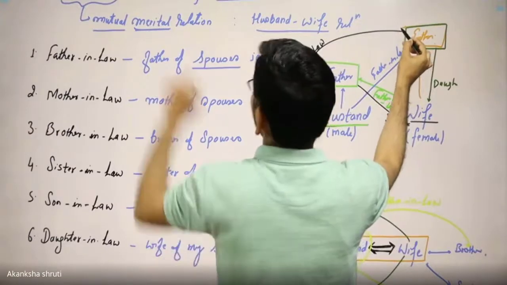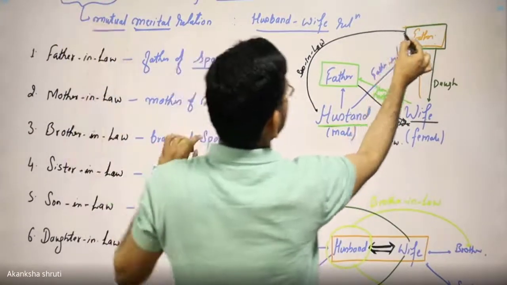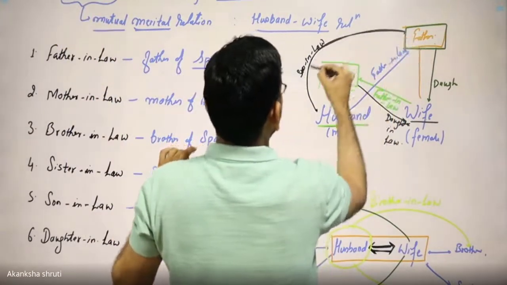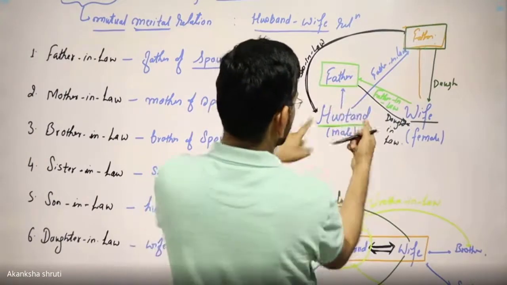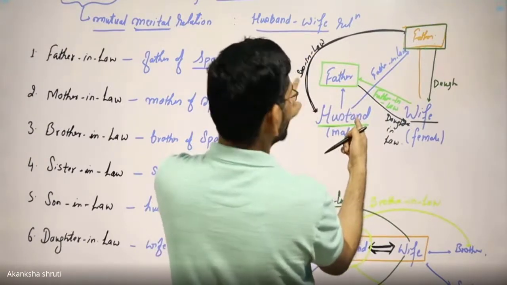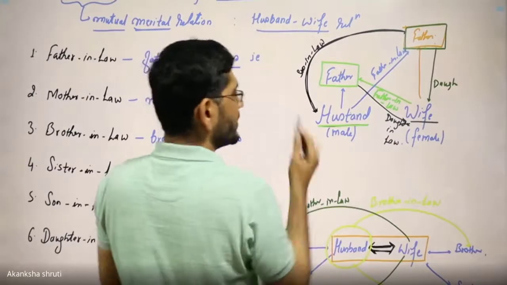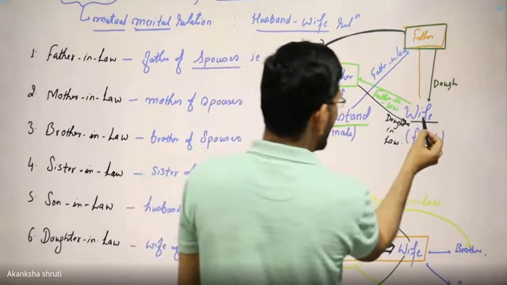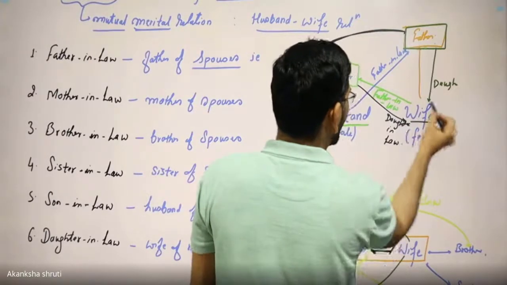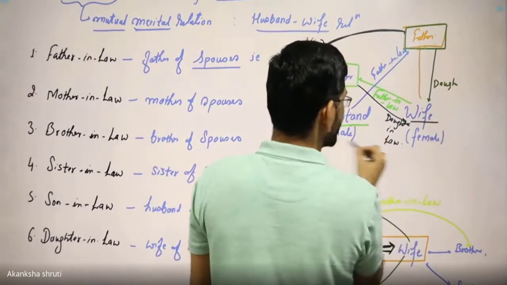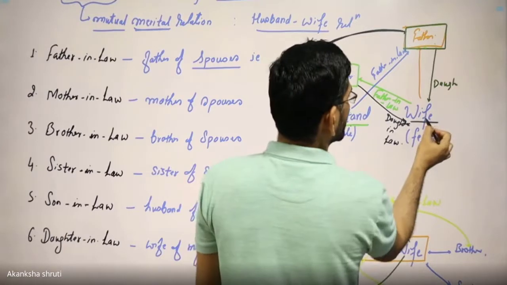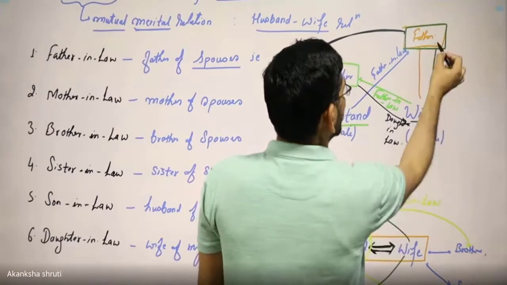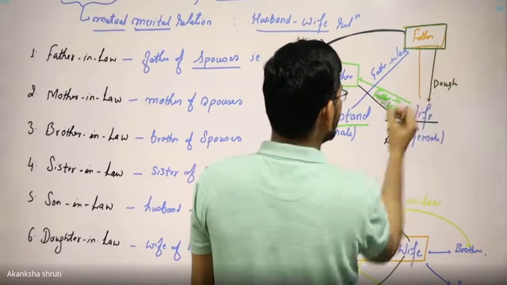So coming from this end, for this person this male husband is son-in-law. Now coming to the father of this husband and looking toward the wife of this person, who is the daughter of this person or this father.